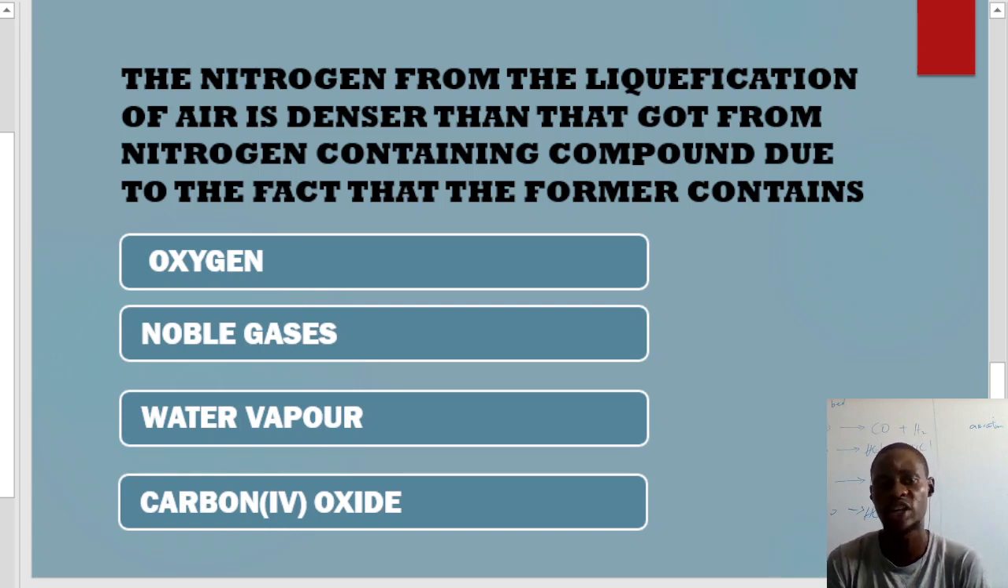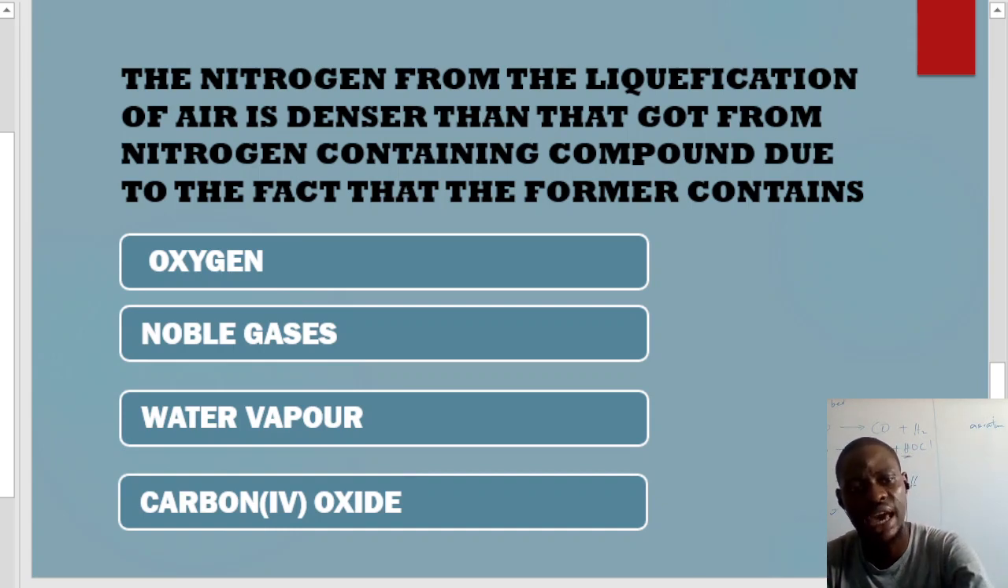Which of the former are they referring to here? In this question, they are only referring to the nitrogen that is gotten from the liquefaction of air. Normally, nitrogen from air contains some gases, majorly rare gases. Altogether, nitrogen from air will contain noble gases, while that gotten from other nitrogen containing compounds like nitrogen(IV) oxide, ammonia, all of this is free of noble gases.